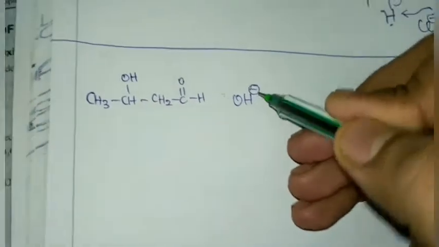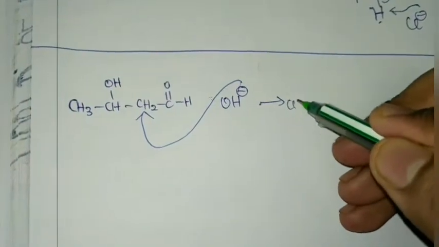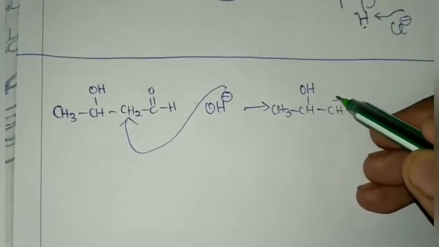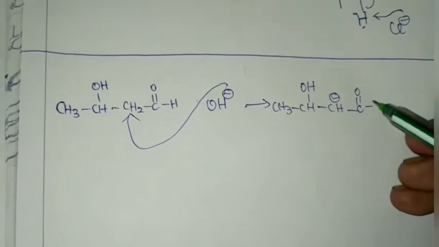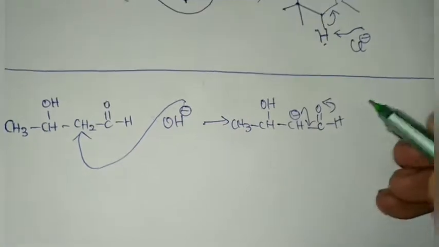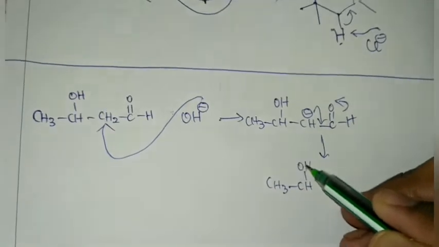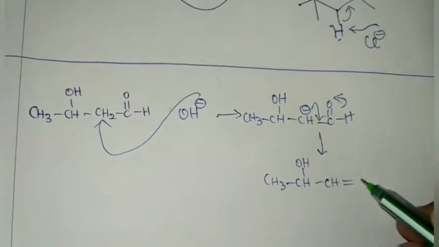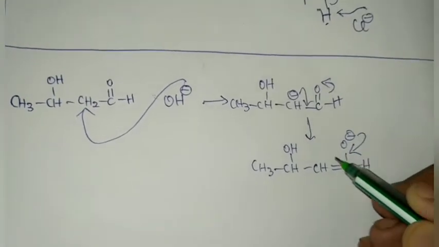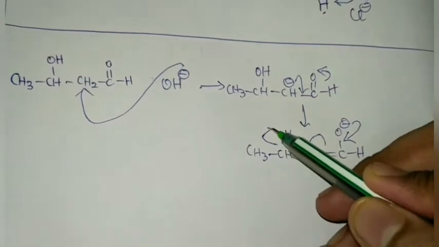So OH minus ion comes and attacks this, so it will form CH3 CH OH CH minus C double bond O H. Now the usual thing happens: CH3 CH OH CH double bond C O minus H. Now again this comes over here, this goes over here, and the hydroxide ion leaves.